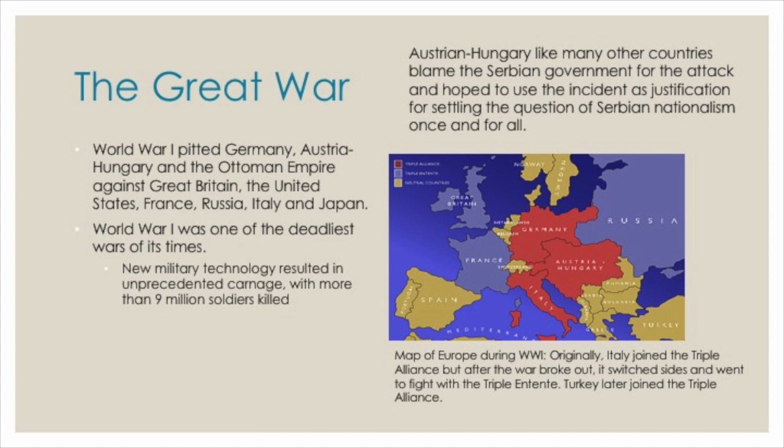Austria-Hungary, like many other countries, blamed the Serbian government for the attack and hoped to use the incident as justification for settling the question of Serbian nationalism once and for all.